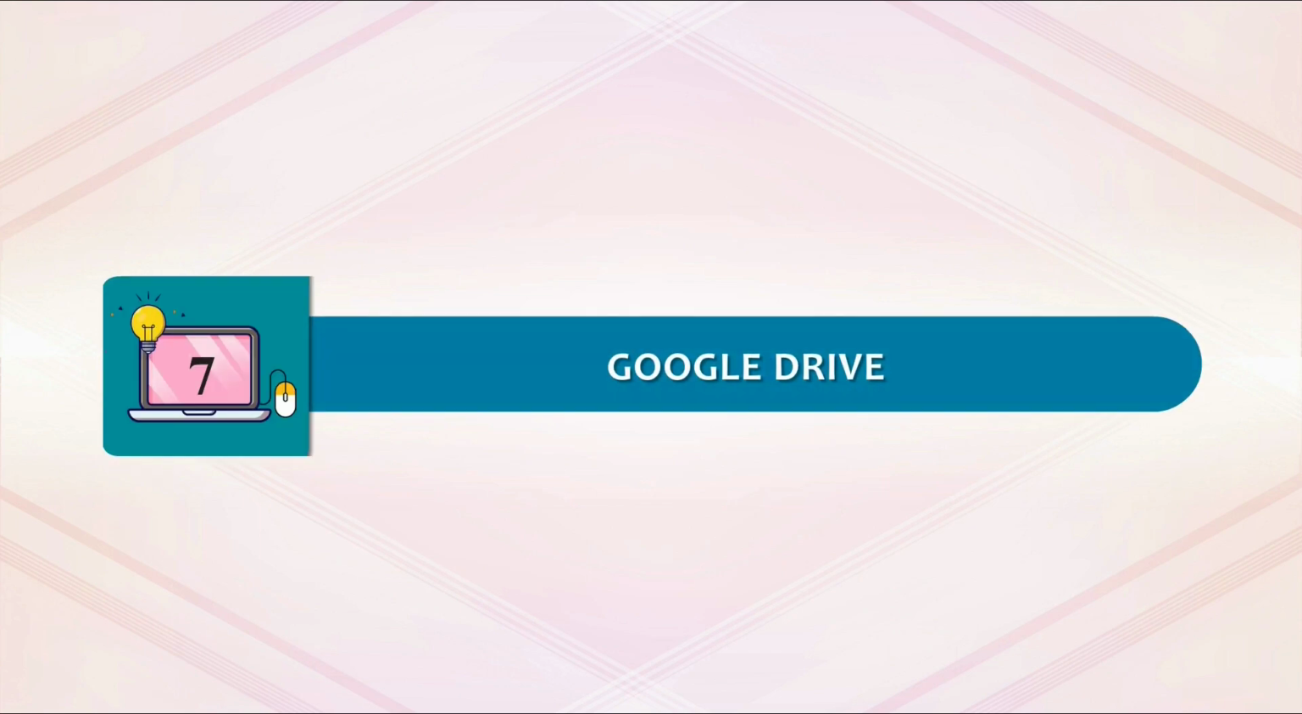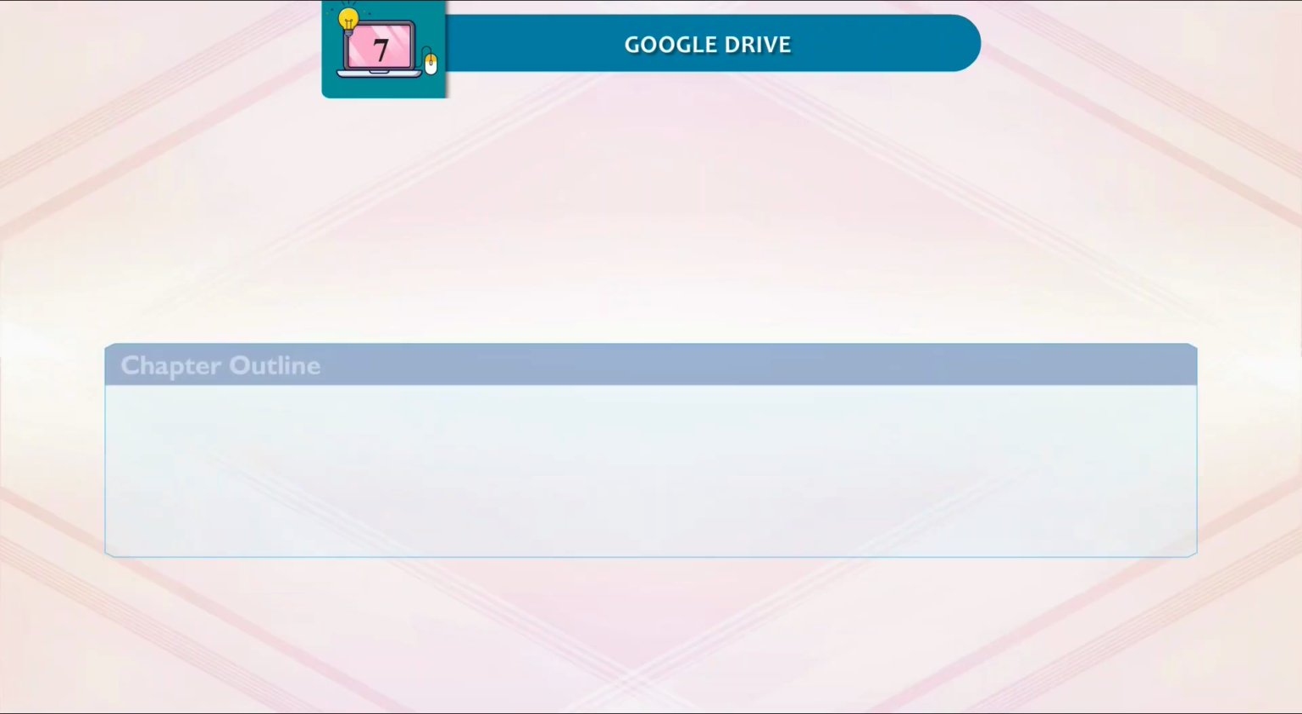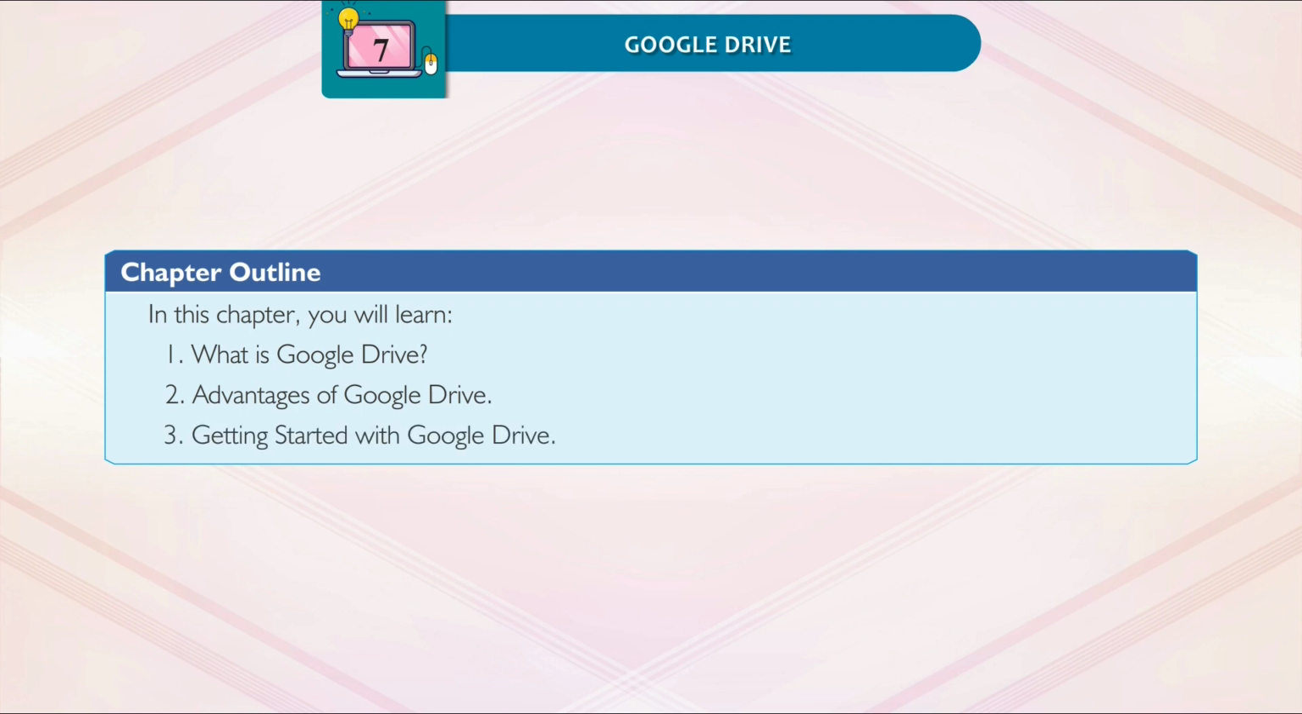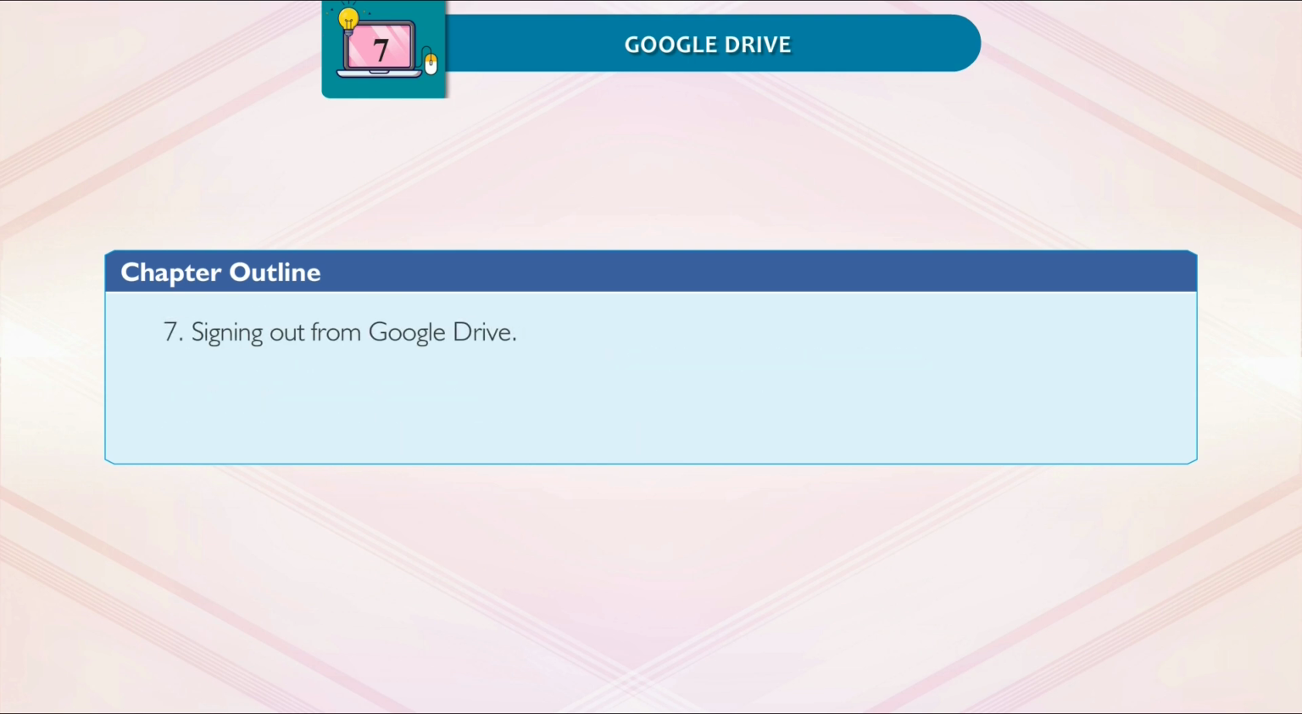Chapter 7 Google Drive. Chapter Outline. In this chapter, you will learn: 1. What is Google Drive? 2. Advantages of Google Drive. 3. Getting started with Google Drive. 4. Organizing files and folders. 5. Sharing a file or folder. 6. Sharing with a link. 7. Signing out from Google Drive.